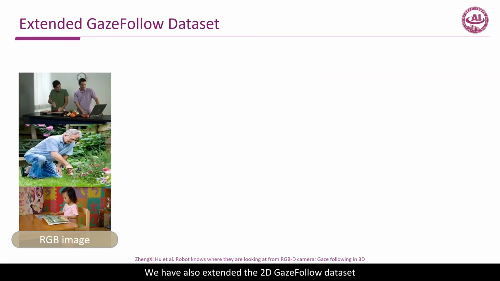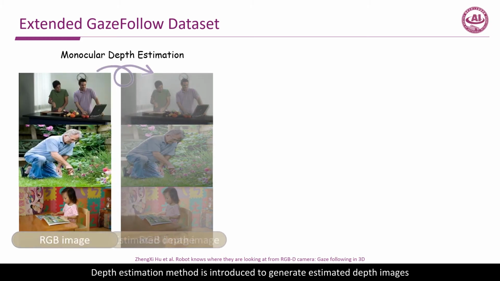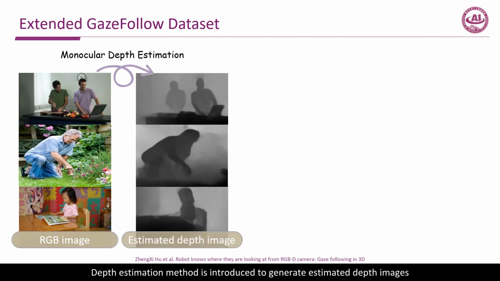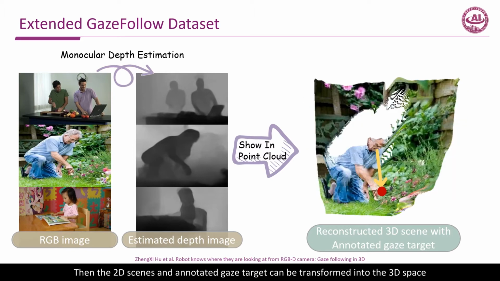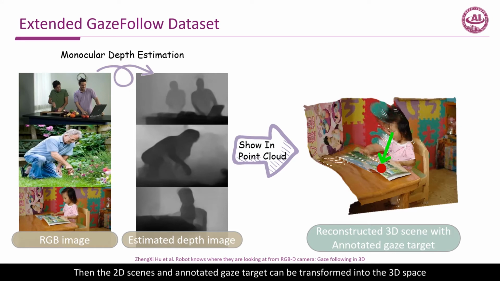We have also extended the 2D GazeFollow dataset. Depth estimation method is introduced to generate estimated depth images. Considering that these 2D images are from the internet, we also provide estimated camera parameters. Then the 2D scenes and annotated gaze target can be transformed into the 3D space.